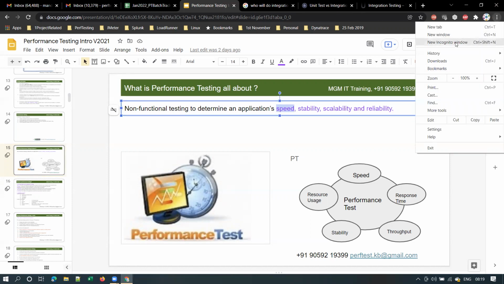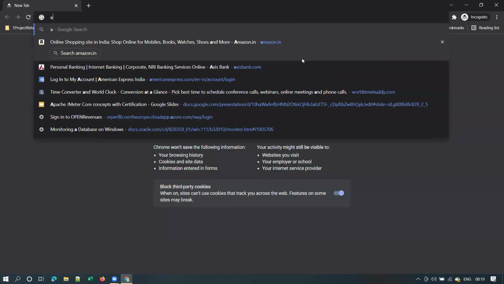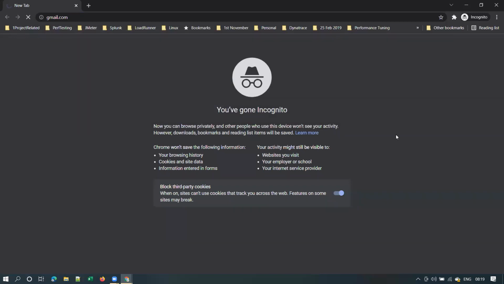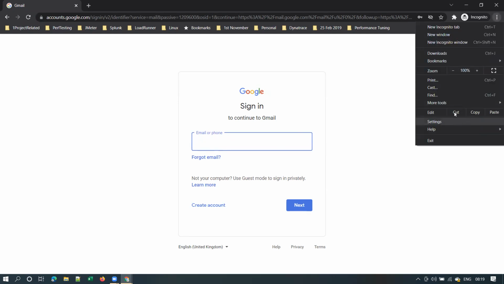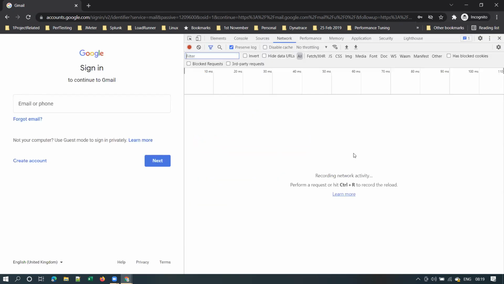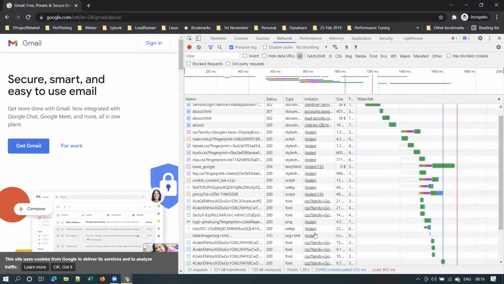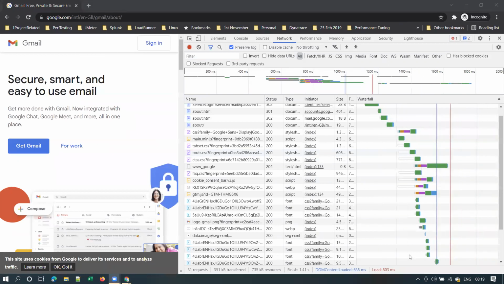Say for example, suppose I type apple.com, or suppose I type gmail.com. It takes some time to load this page. Let me open something called developer tools, and I'm doing a refresh of the page. Here you can see in developer tools it shows 1.41 seconds at the bottom.